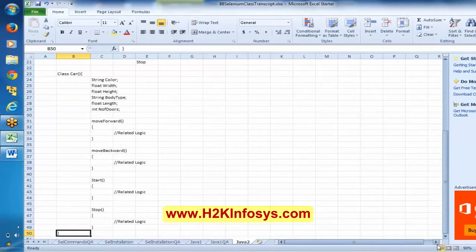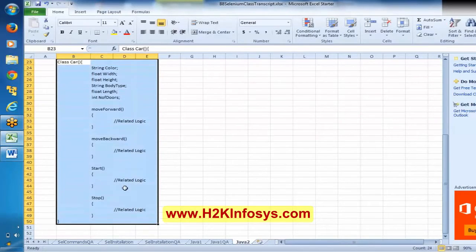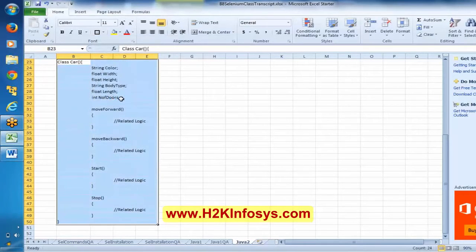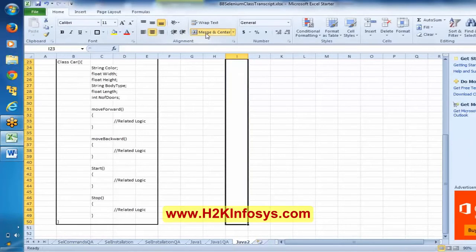Now this entire thing will be represented as a class. In terms of Java, we call it a class, which basically represents an object. And object here means a general definition.